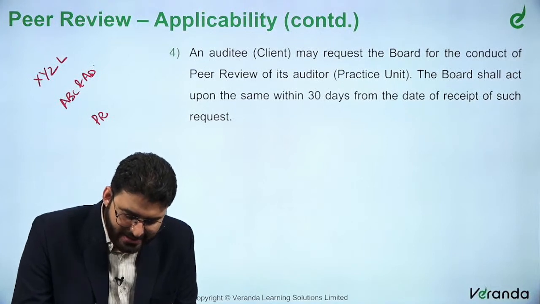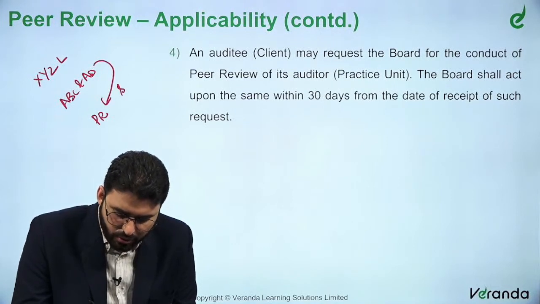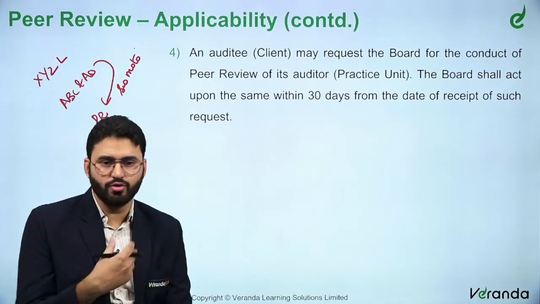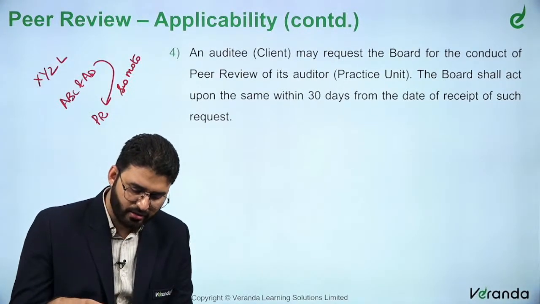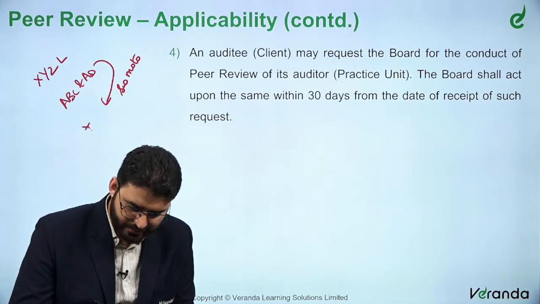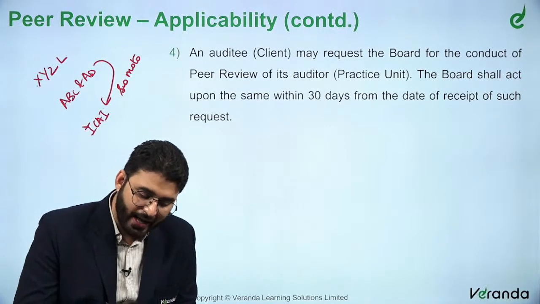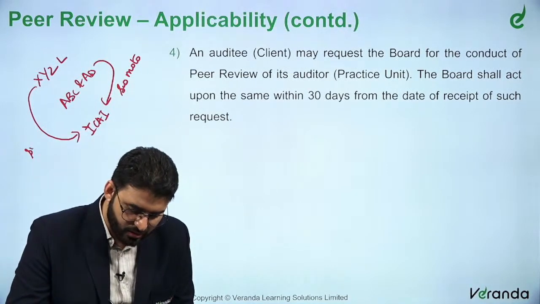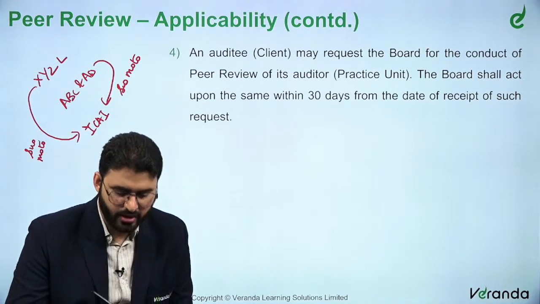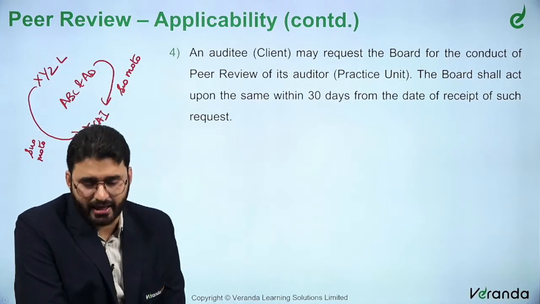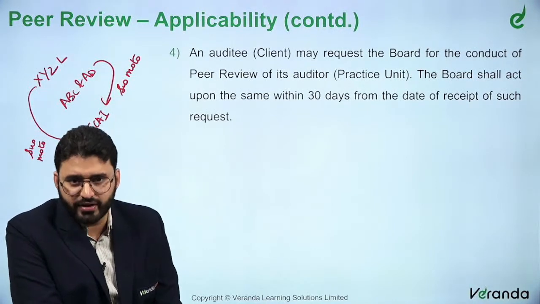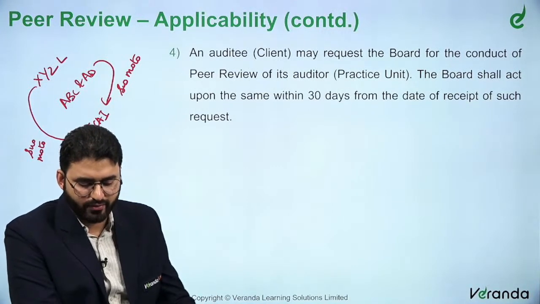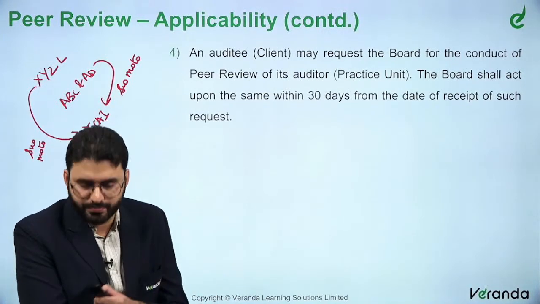Either ABC and Associates can apply suo moto to have a peer review done on them, or XYZ Limited, the auditee, can also go and ask the ICAI, Institute of Chartered Accountants of India, to conduct the peer review. That is also possible. The board will have to respond within 30 days, the peer review board.